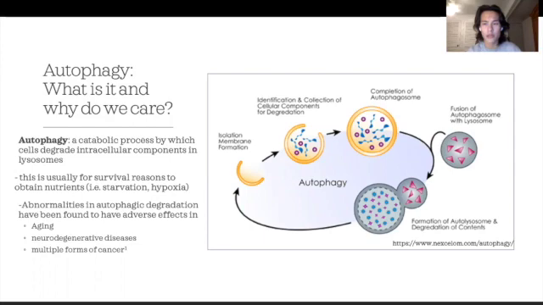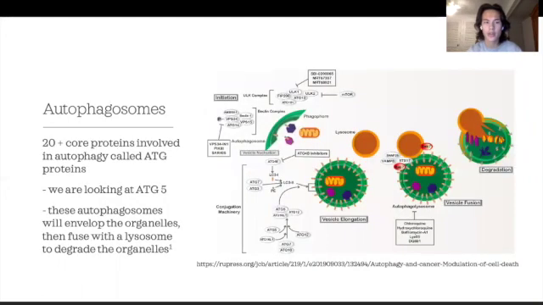The cell will do this usually in situations with a stressful environment, such as hypoxia, starvation, something like that. Even though this is a normal cellular process, it does have certain adverse effects that we see on cells in the body. We see these effects especially in aging and neurodegenerative diseases. It also has effects on several different types of cancer, such as colon or pancreatic cancer.